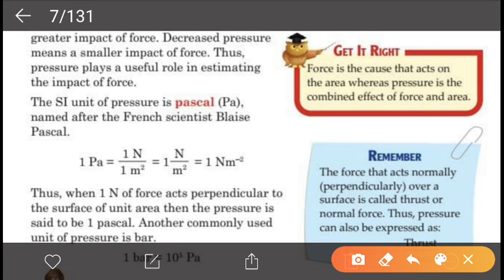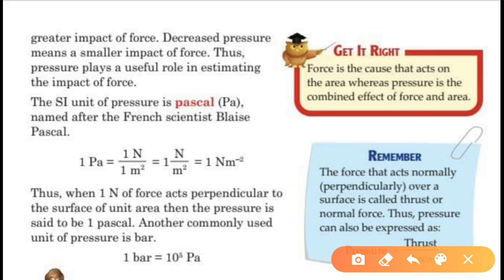So what is the SI unit of pressure? The SI unit of pressure is Pascal. Okay, and it has been named after the French scientist, so it is a tribute to that scientist, and on his name the unit of pressure is given, that is Pascal.